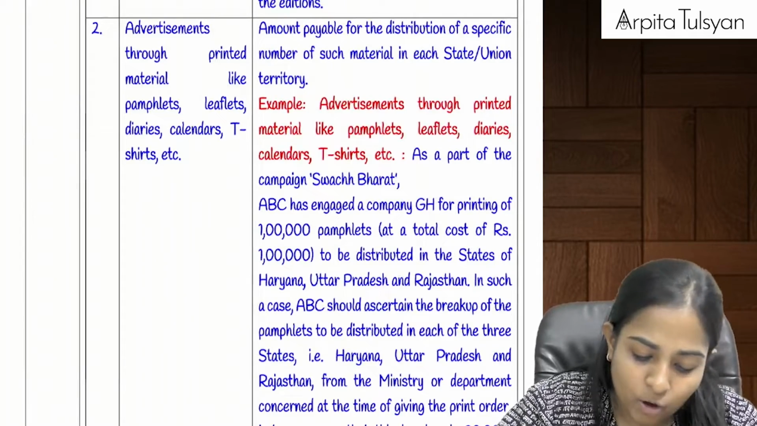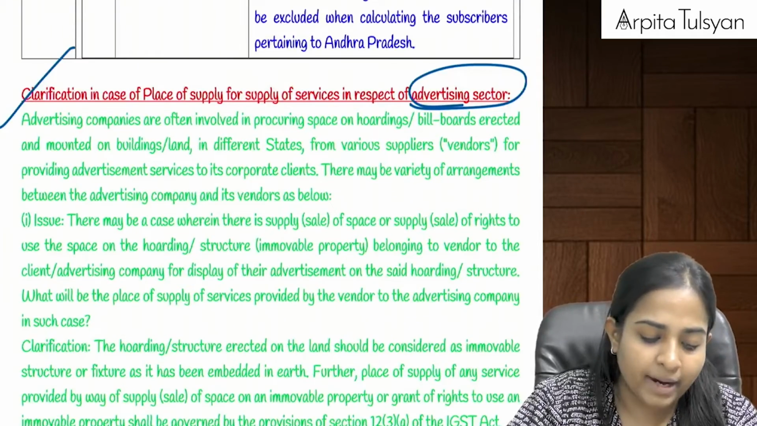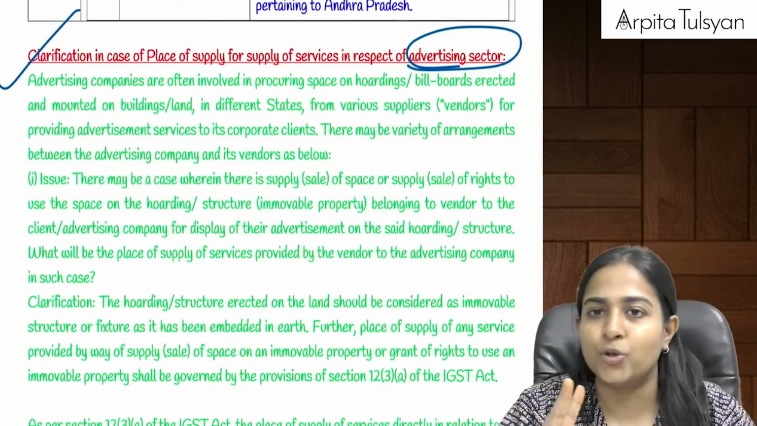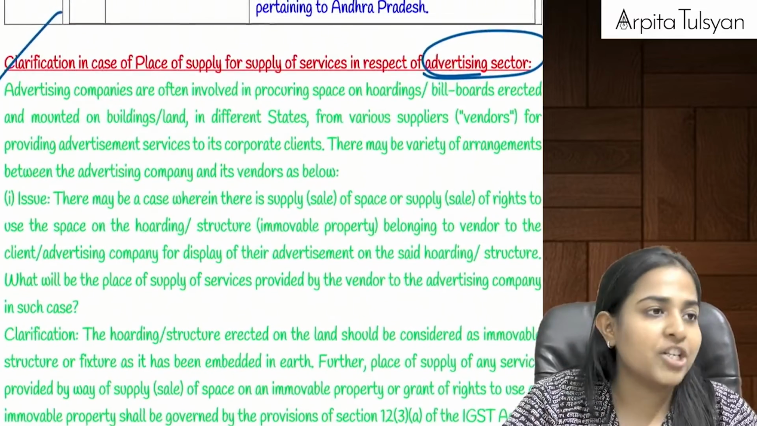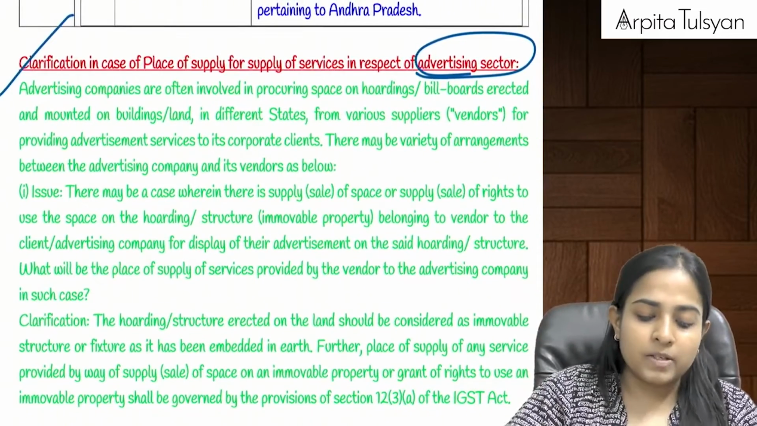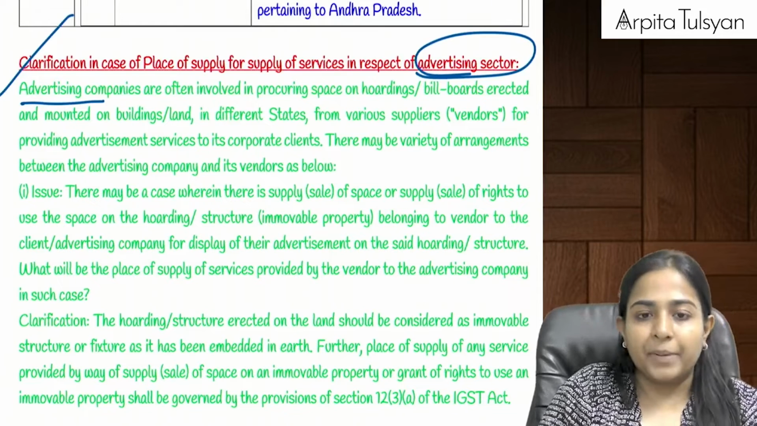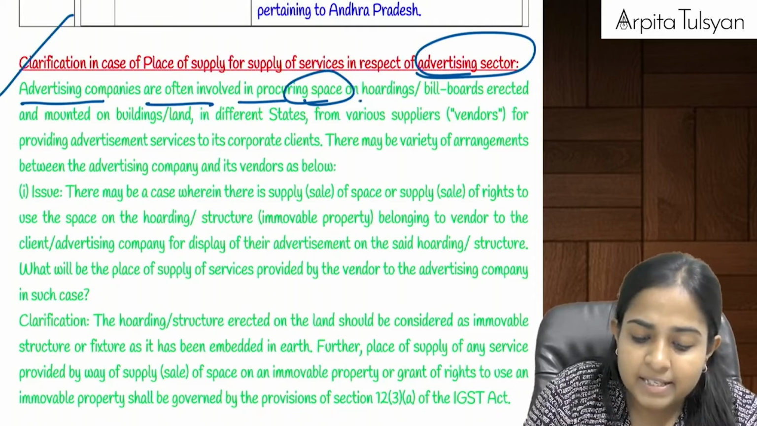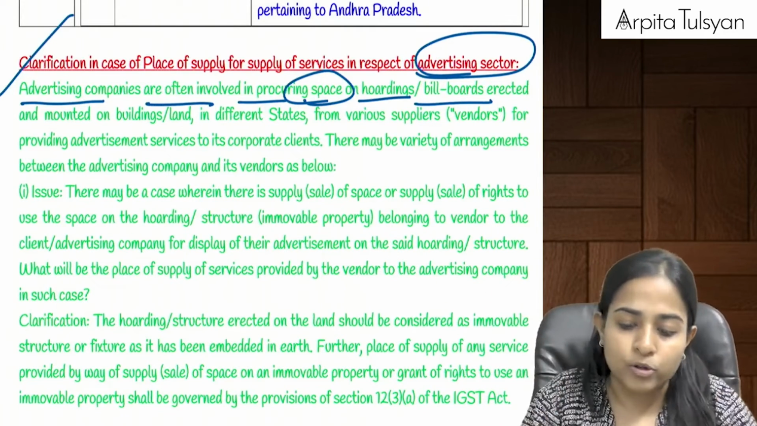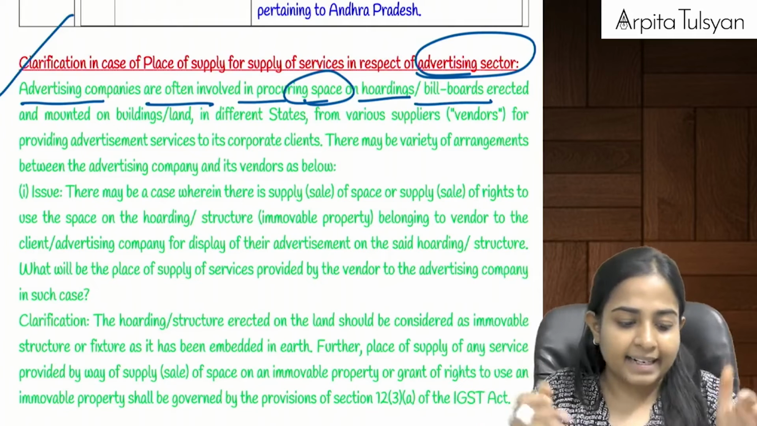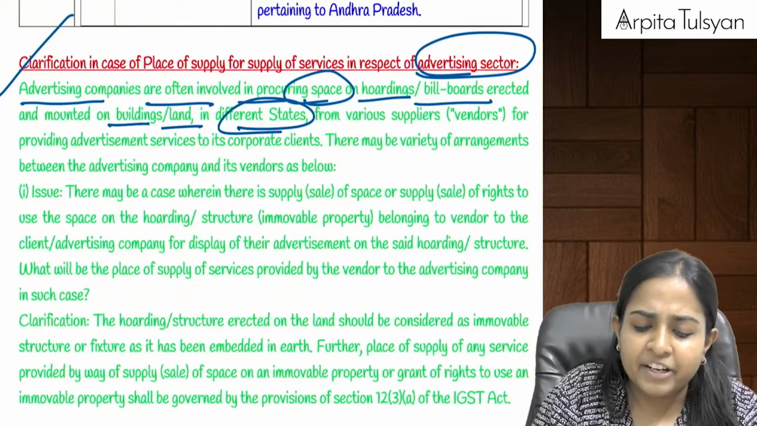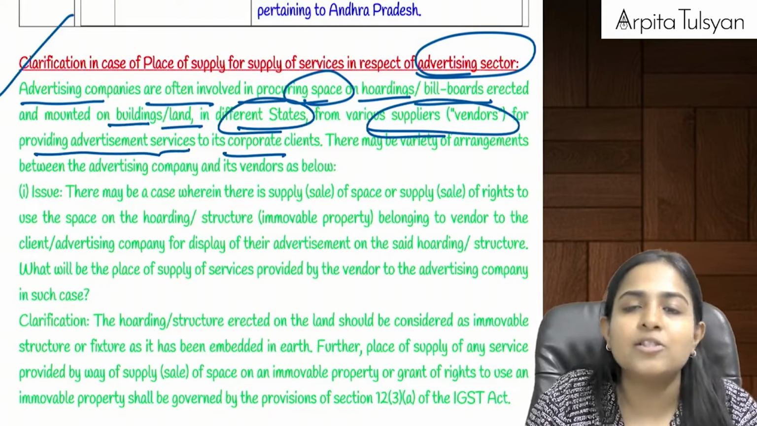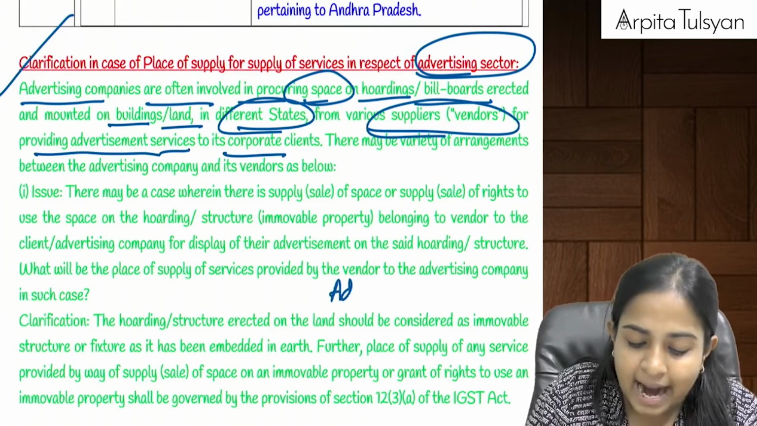Now here they are talking about normal advertising, not specifically provided to the government. Now see what they are telling. They have raised two issues for which they have provided some clarification. See if you can understand this. Now listen. They are telling that advertising companies are often involved in procuring, acquiring space on hoardings, big billboards, etc., which are erected on building land in different states from different suppliers for providing advertising services to its clients. Now let's say there is an advertising company.